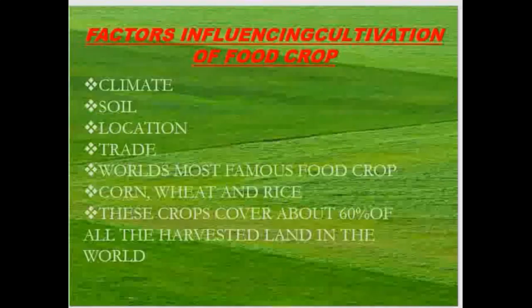Factors influencing cultivation of food crops are climate, soil, location, trade. The world's most famous food crops are corn, wheat and rice. These crops cover about 60% of all the harvested land in the world.